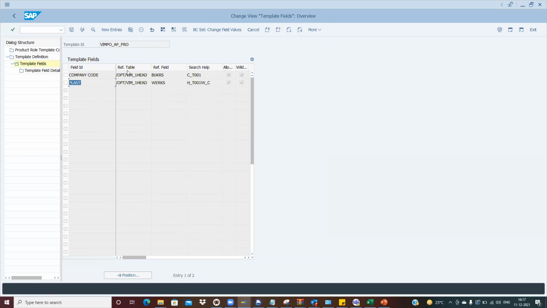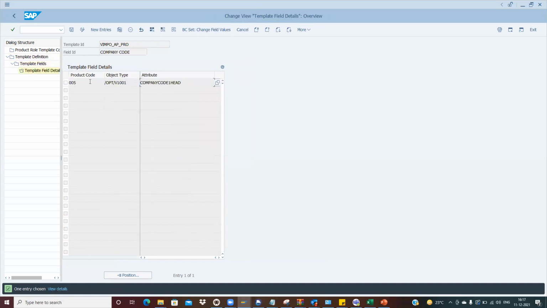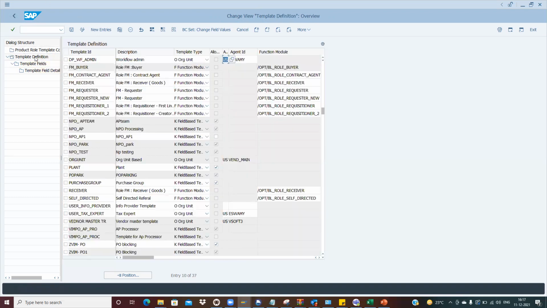So that is a plant field which they have found. Now the table is the header table, correct? So based on it, they are finding it out. This should be my role, which needs to be selected. Clear, right? So this is for the field-based template.